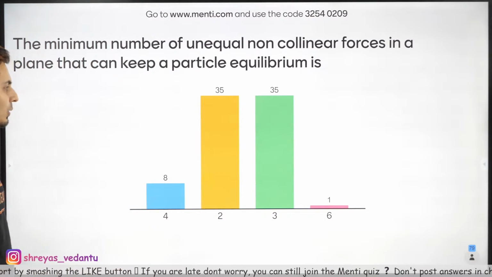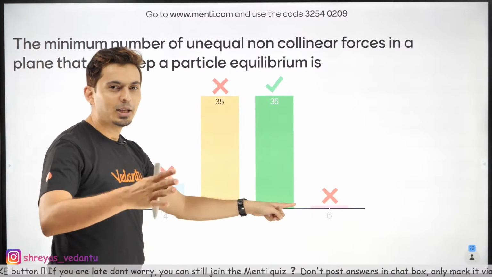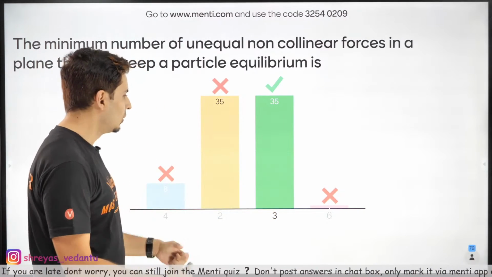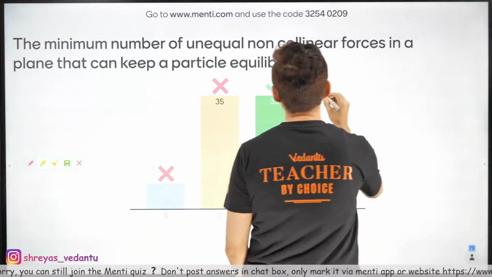Okay, confused between 2 and 3. Oh, look at that. Clear-cut confusion. Very, very confused janta. 2 or 3. Achha, now read the words carefully.